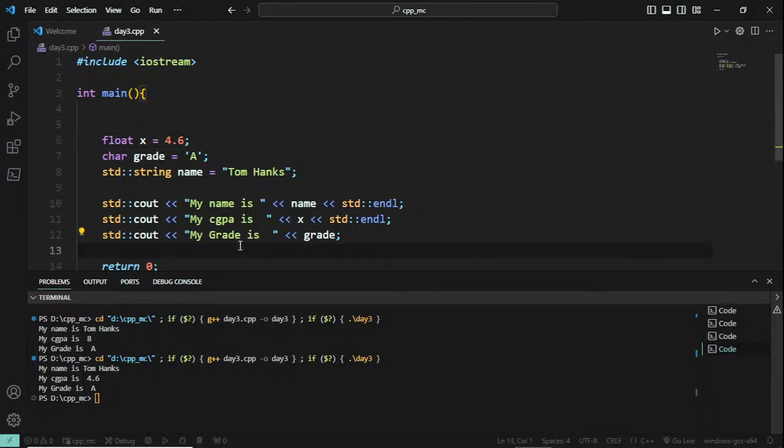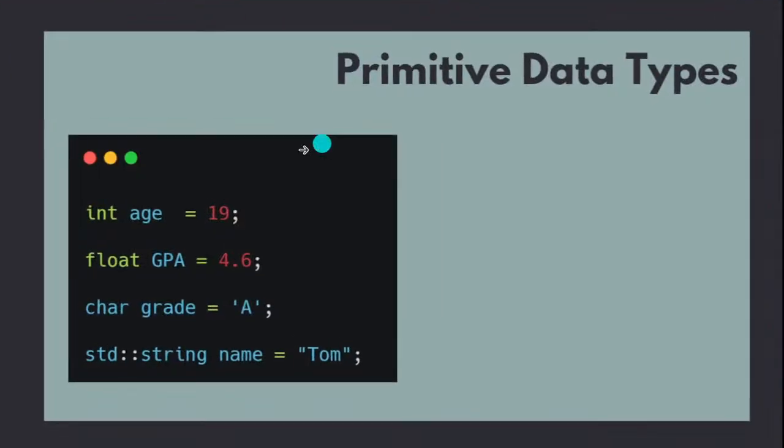Apart from that, we have seen character, for storing single characters, and then we have seen string. So these are basics. Let us go deeply into one by one, starting with integer.